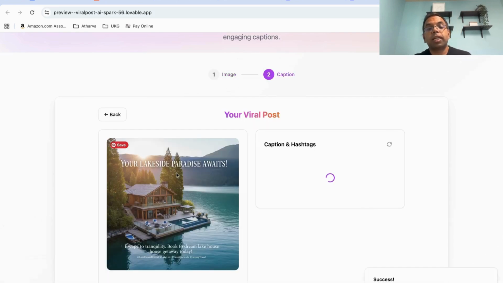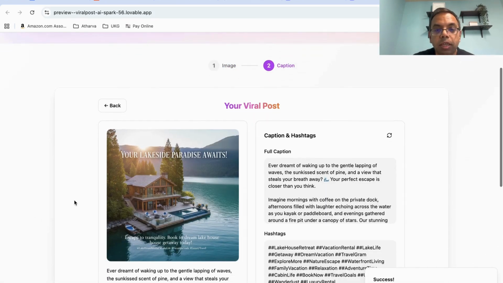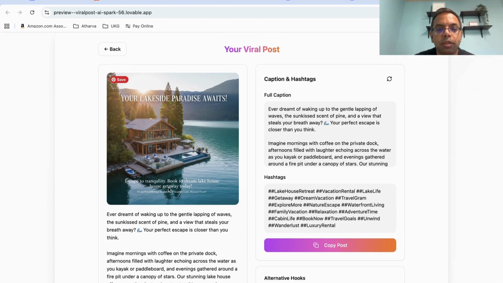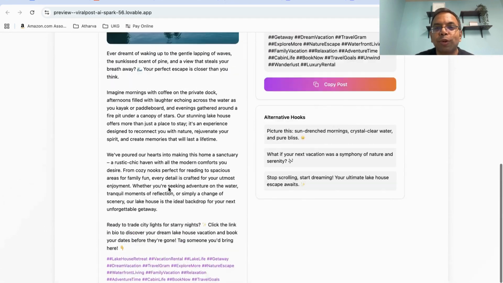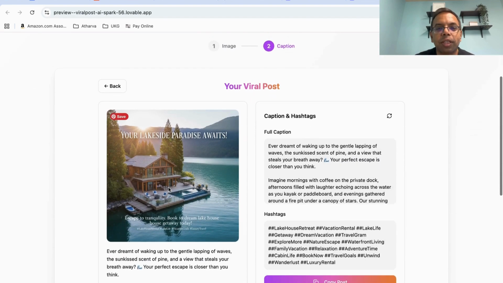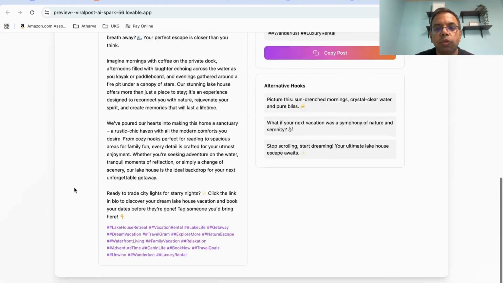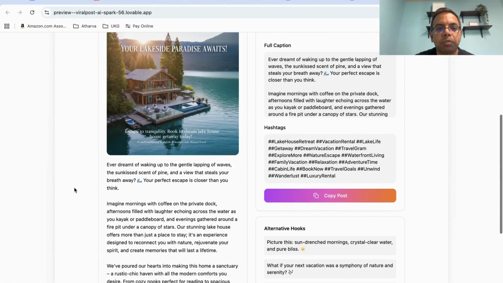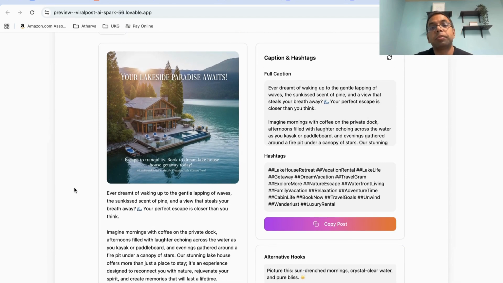Wow, so it has generated an image for us, and it is really beautiful. It is a pretty good tool actually. In one go we are able to generate these social media posts, and people spend lots of time, minutes or hours creating these posts, folks who are full-time influencers and whatnot.